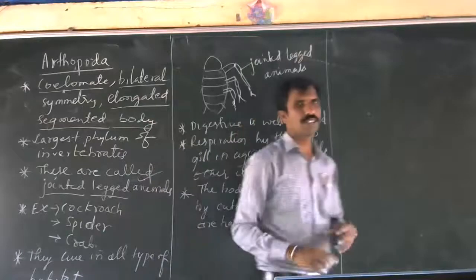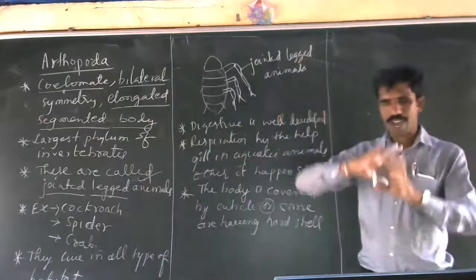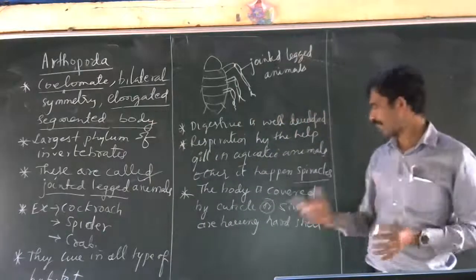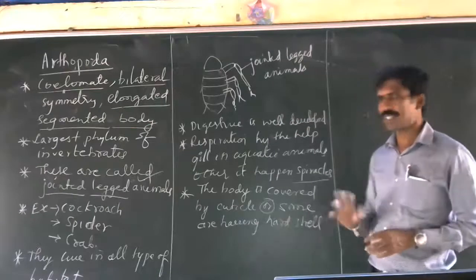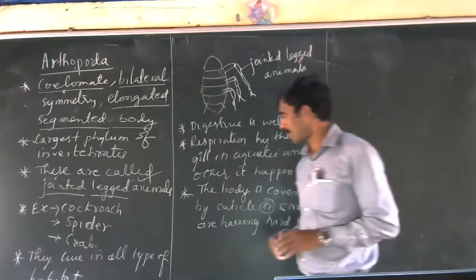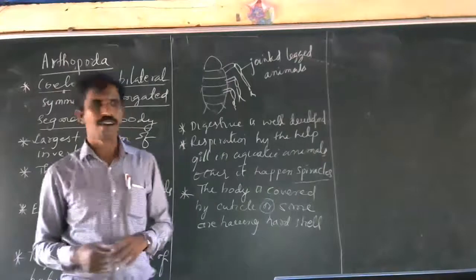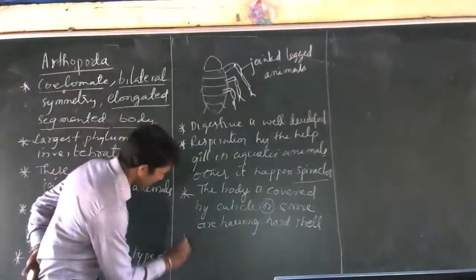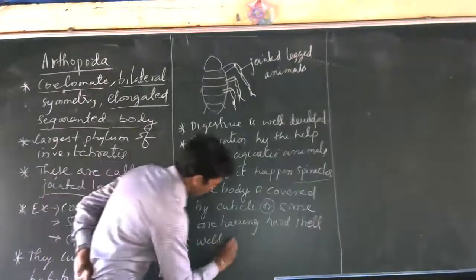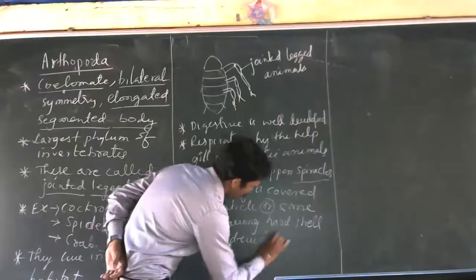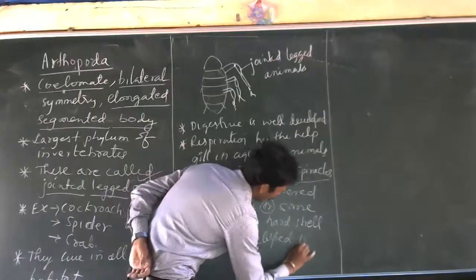Say you can see the crab. Crab is having a hard shell on the body, which is well protected. The hard shell will be there. Then they have a well developed nervous system.